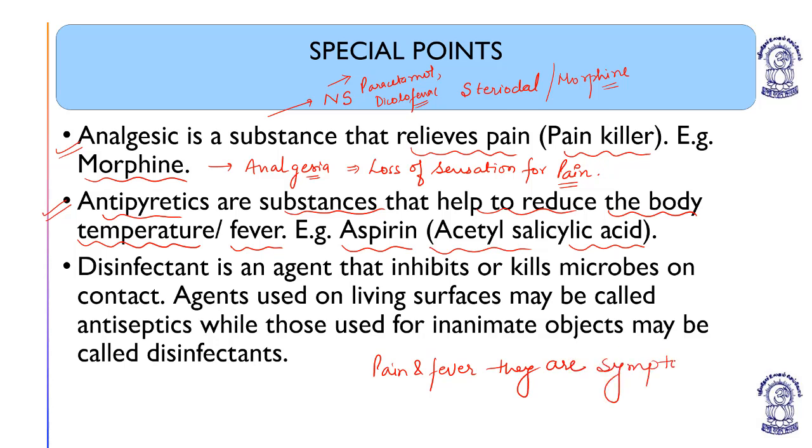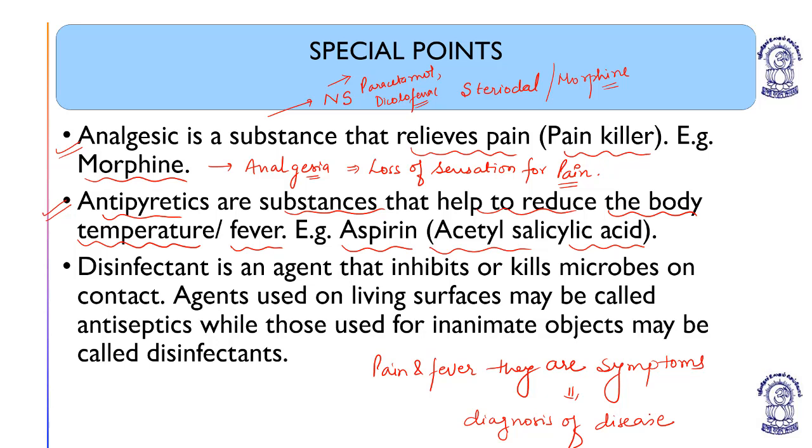They are symptoms which help in the diagnosis of disease. So if pain and fever are relieved, it doesn't mean that the person is cured.